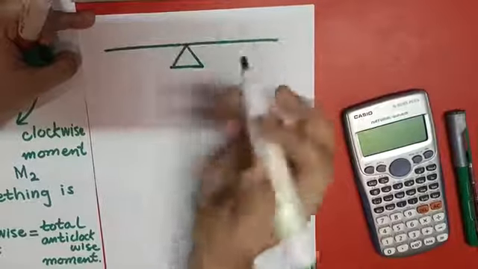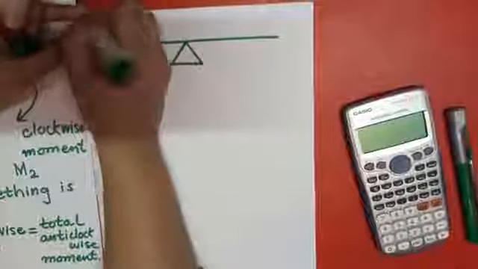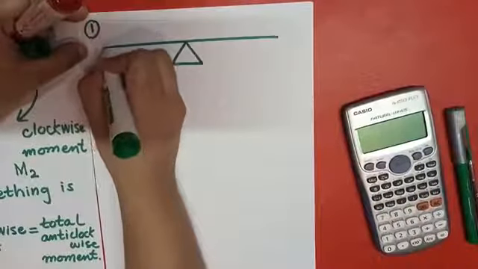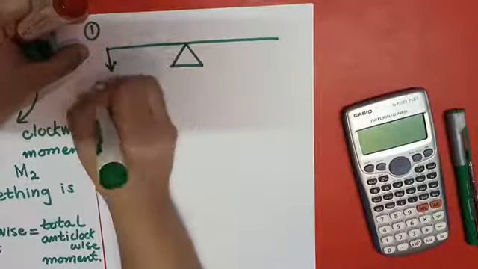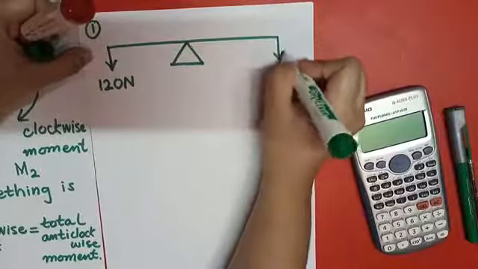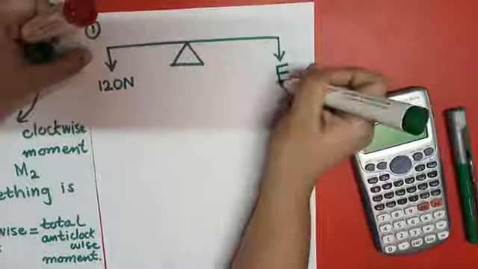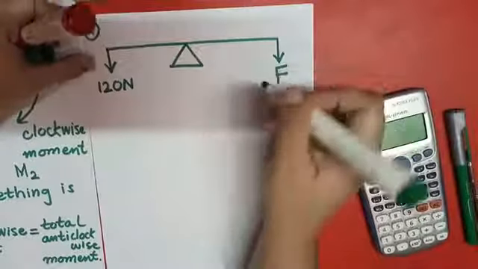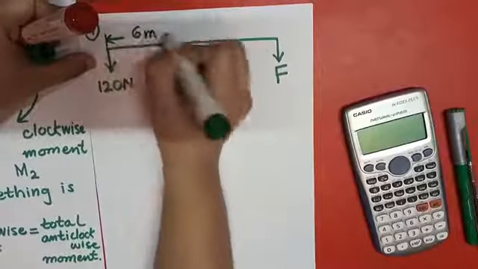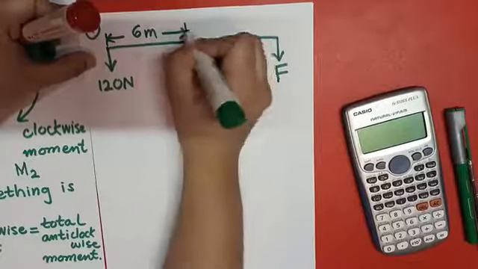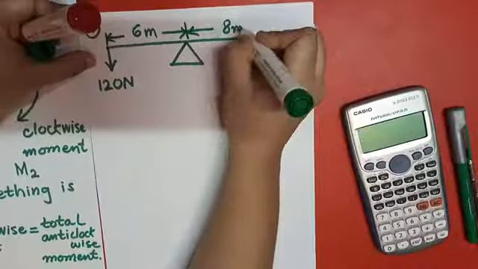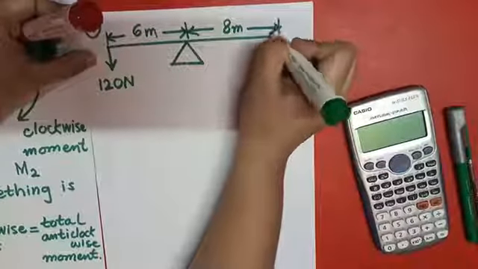So if we have a question, for example, I have a fulcrum over here and I am drawing it. This is question number 1, and there is a force acting downward that is 120 Newton, and this is the force F. We don't know its value, we have to find it out. Its distance from the center is 6 meter, and the F force is 8 meter from the fulcrum.